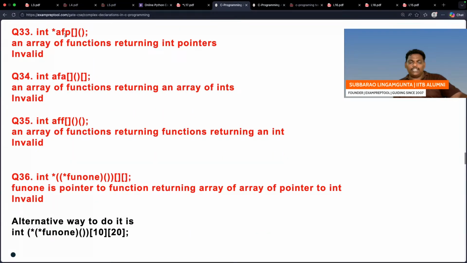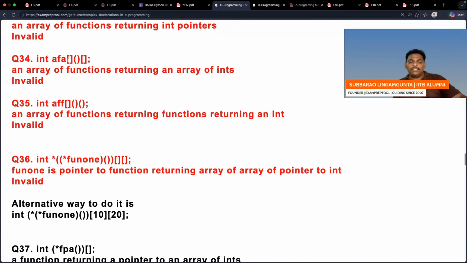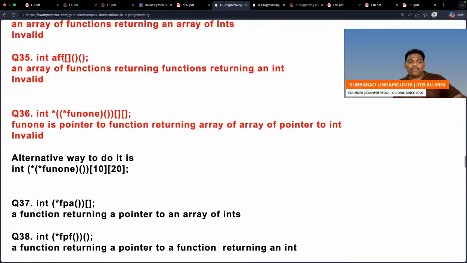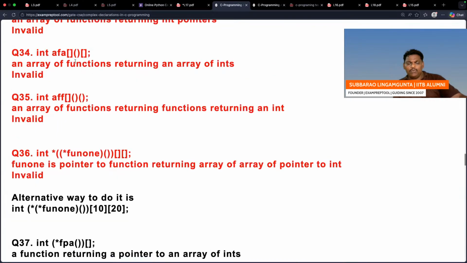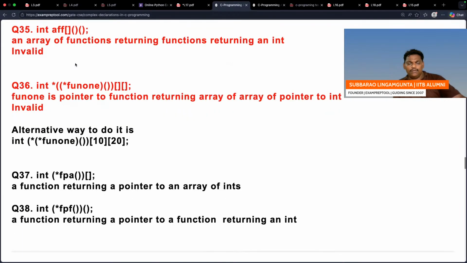Next one, AFP is an array where every element is a function. It's not possible. Next one, AFA is an array where every element is a function. It's not possible. Next one, AFF is an array where every element is a function. It's not possible. All are similar. Next one, see this one.